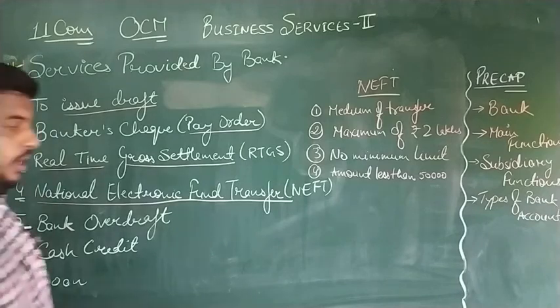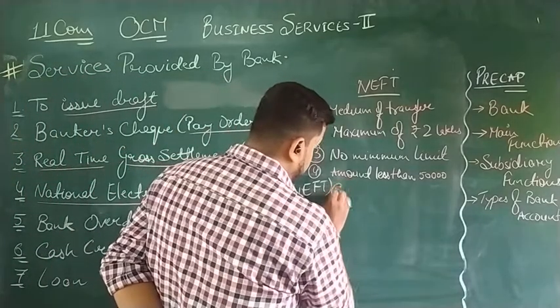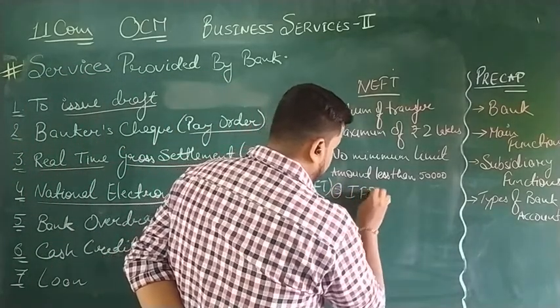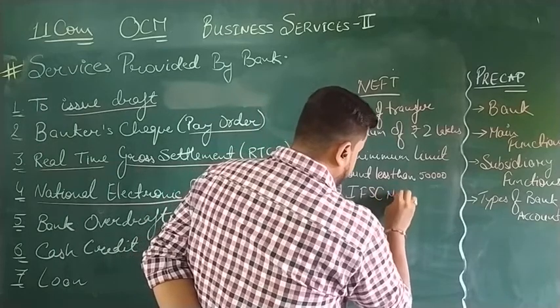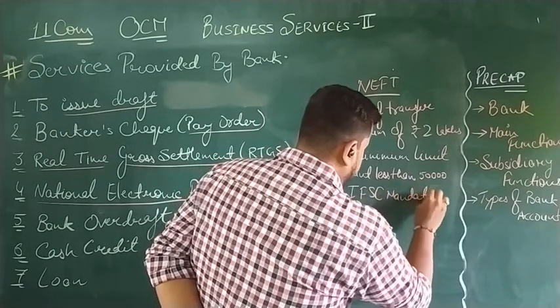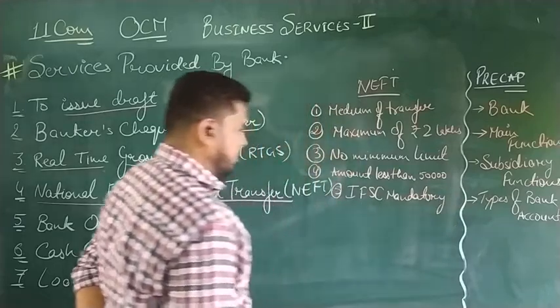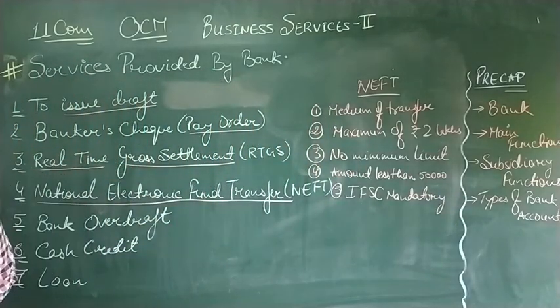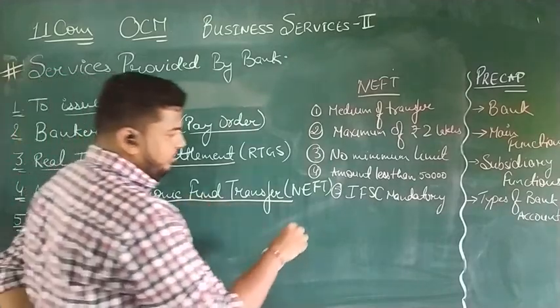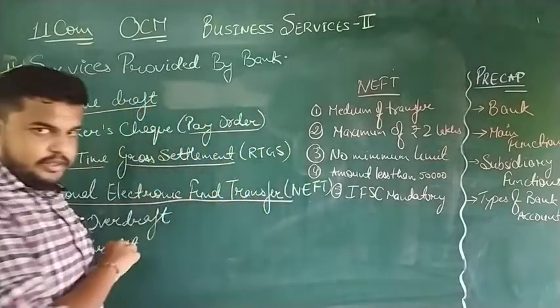In NEFT also the IFSC code is mandatory. Now talking about the major thing, why NEFT is different from RTGS.